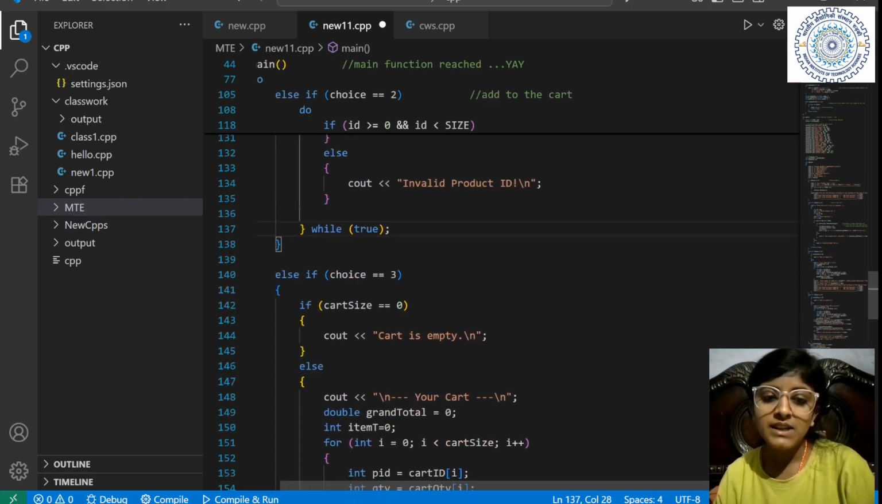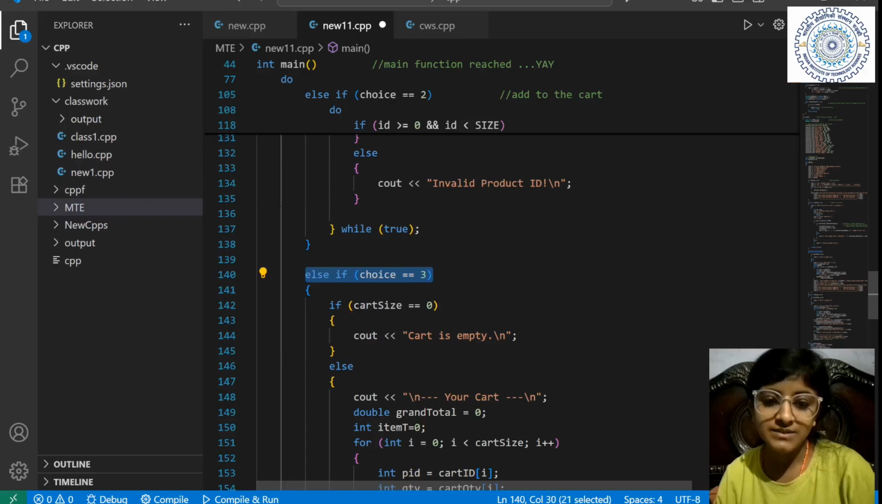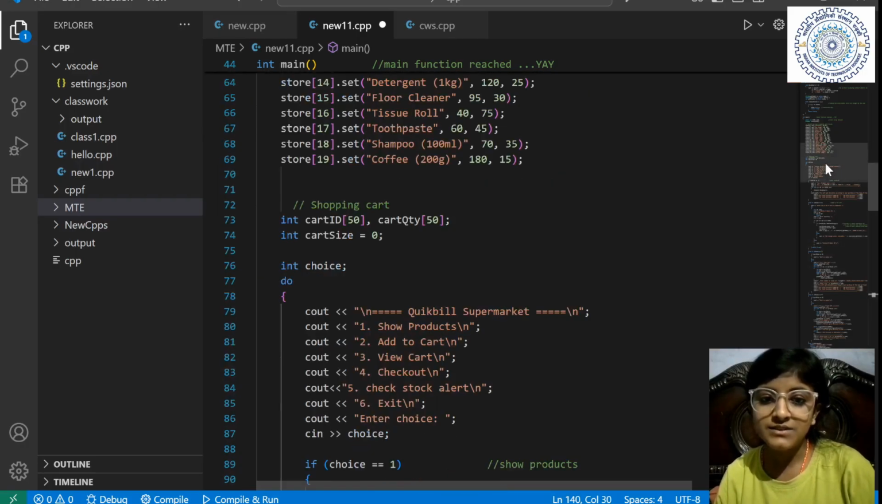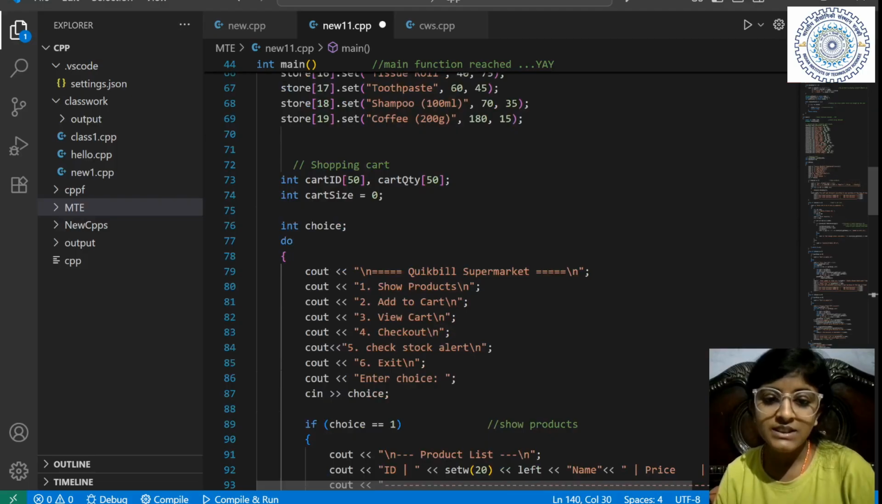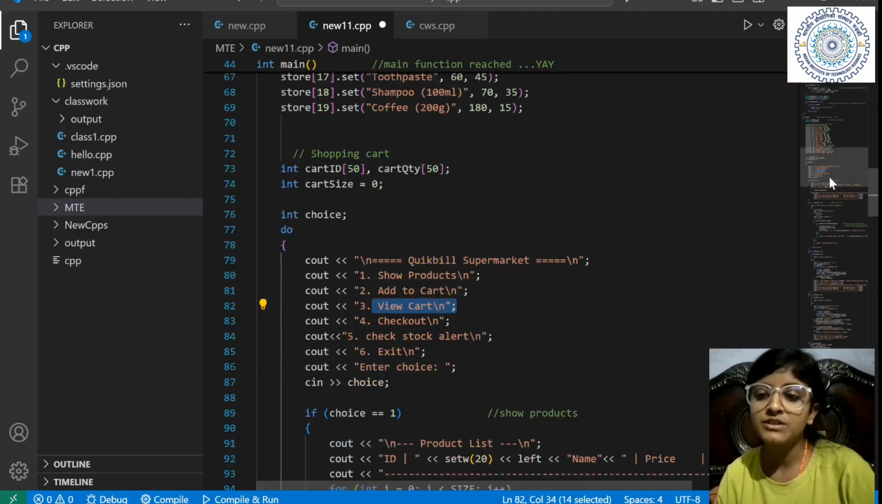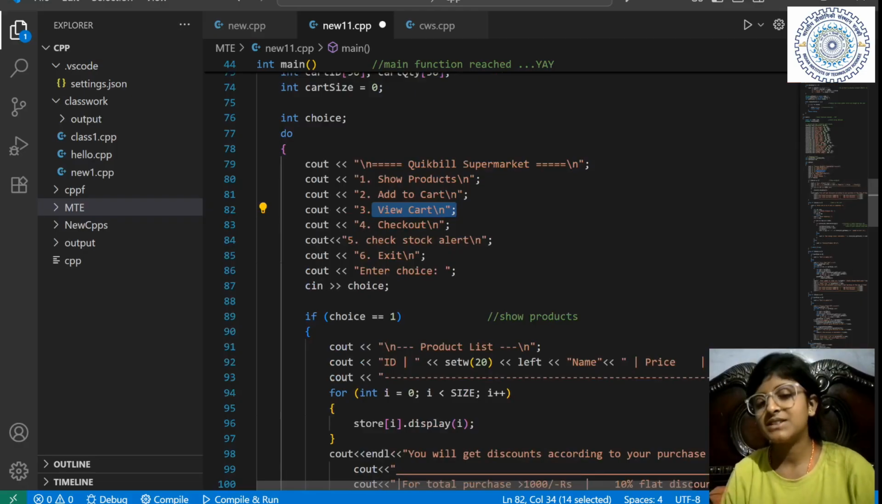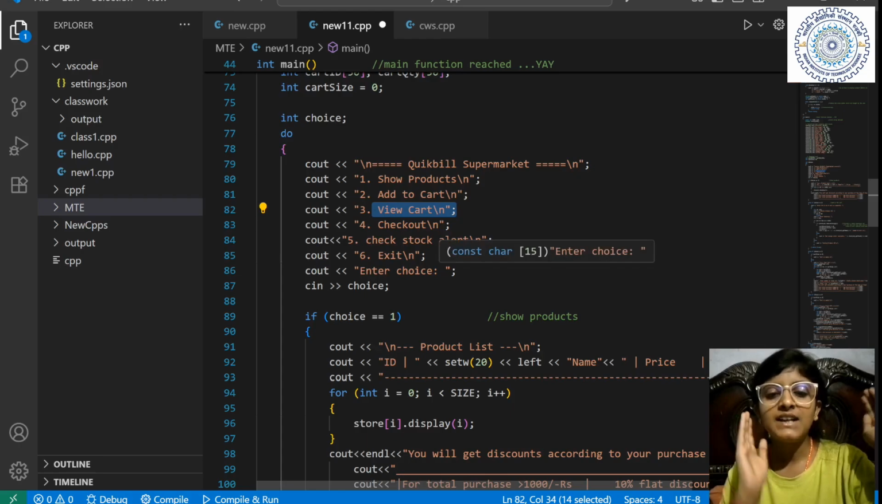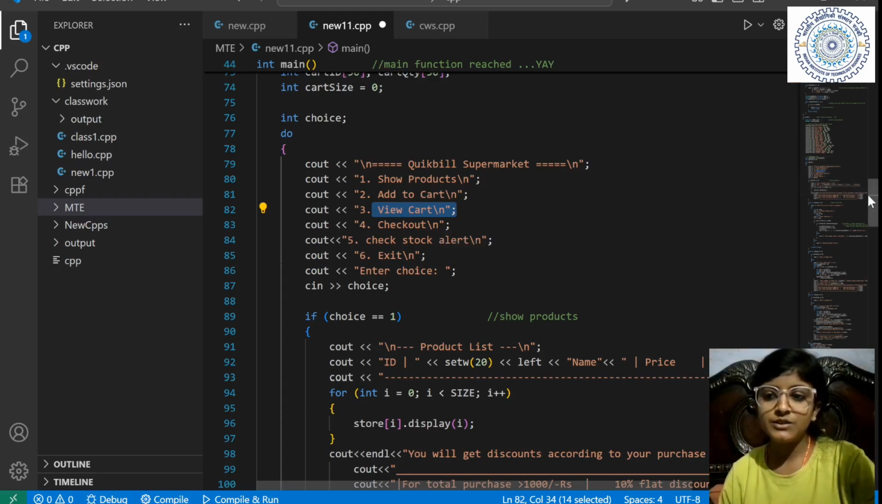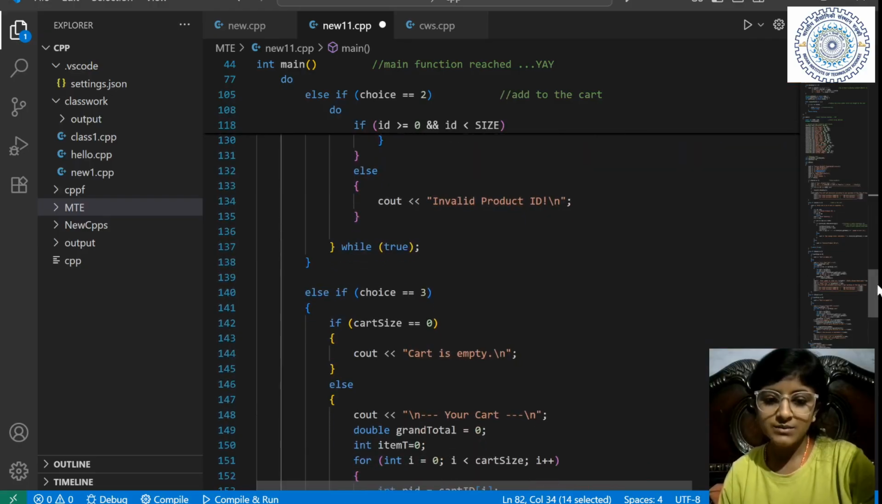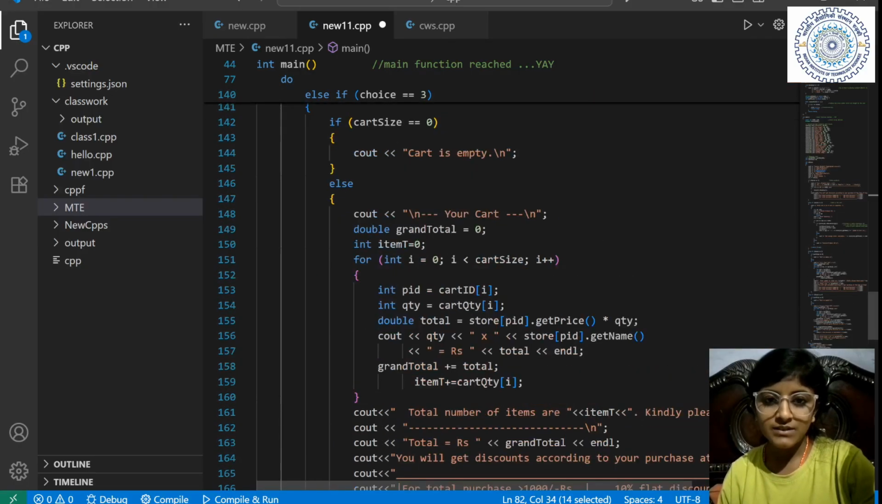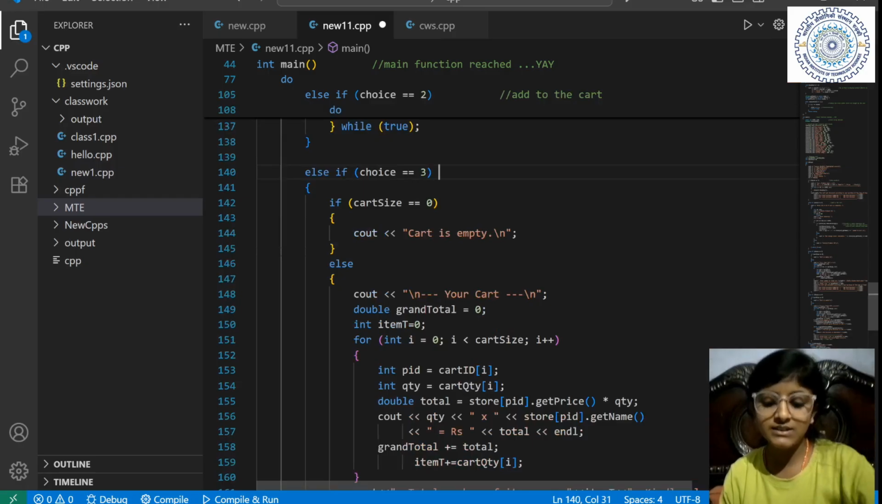Now if we come to else if choice equal to 3, what is choice 3 for? Choice 3 is for viewing the cart. Means you want to see what products you have added. I think the most complex thing is adding to the cart. Except that, things are so easy. I will explain adding to the cart in the last. So don't worry. If you have any doubt, just forget it and see the next things, that is viewing the cart. Okay. So where are we? Choice equal to 3. Here is the thing. We want to view the cart.